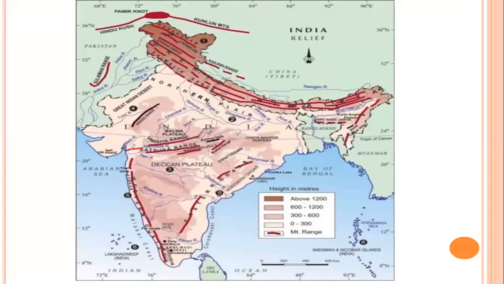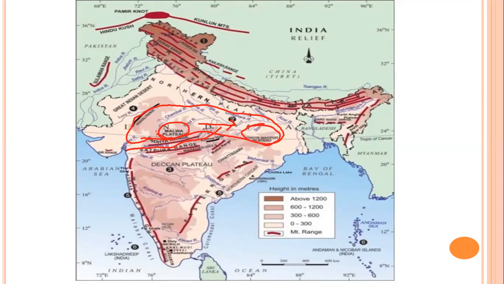So here lies the Narmada River. The part to the north of the Narmada River is the Central Highlands. So basically this part is the Central Highlands. It comprises the Malwa Plateau, as you can see here, and its further eastward extension is the Chota Nagpur Plateau.